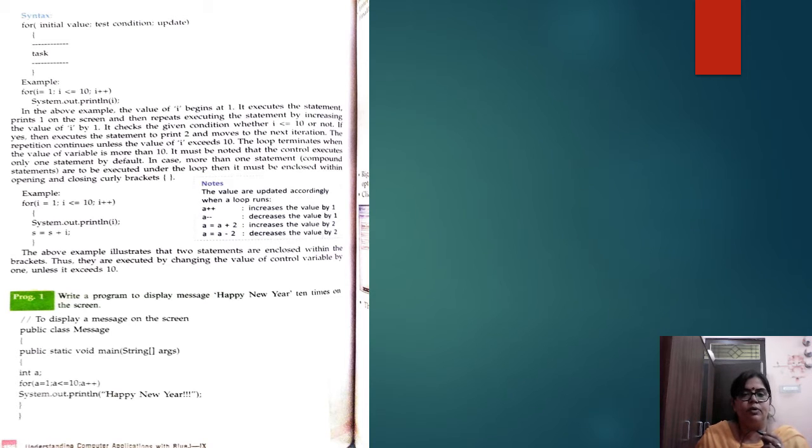See how it will work. First it will print Happy New Year one time, then a has become 2, and it will come down again and print Happy New Year. Now a has become 3. Like that, when a is 10, it will print Happy New Year, and then a becomes 11 by the increment of 1. But it will not work, because our condition was a is less than or equal to 10.